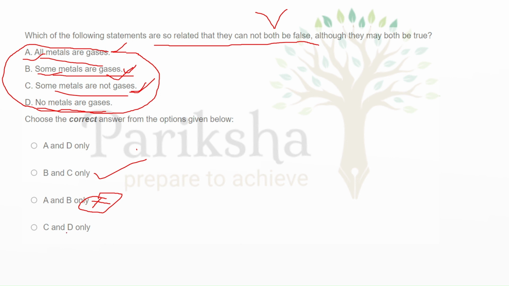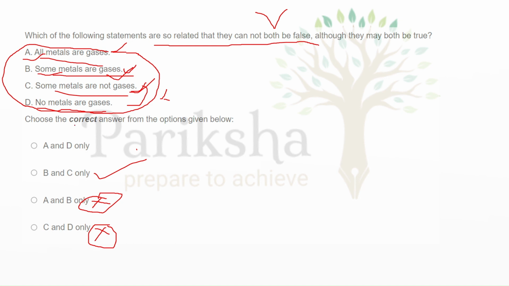And then C and D. According to C, some metal are not gases. And D says no metal are gases. Again, they both are negating themselves completely. They don't have to negate completely, so this can also be false.